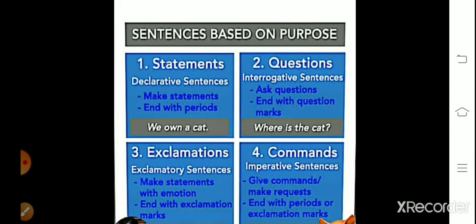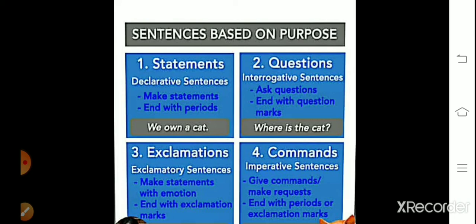First of all, the statement or declarative sentence. In this we make a statement and end with a period. "We own a cat." It has a complete sense. It is giving us information or a fact.